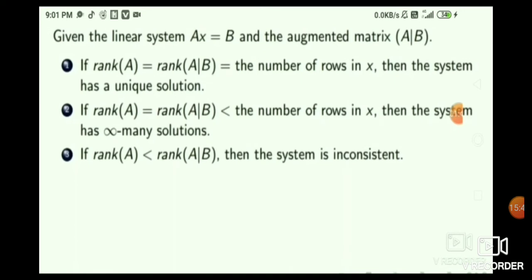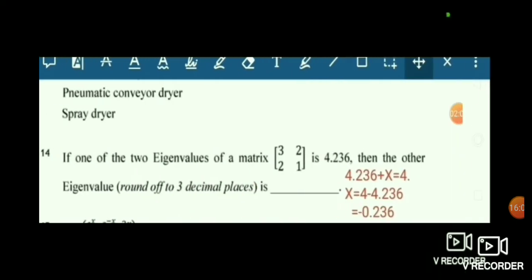You have to remember all three conditions, so that if a similar question comes next year from another concept, asking about infinitely many solutions or an inconsistent solution, you can answer it. Inconsistent solution means that there is no solution. For this condition, rank of A is less than rank of A slash B.